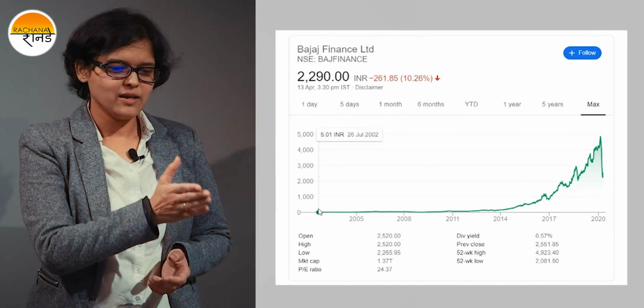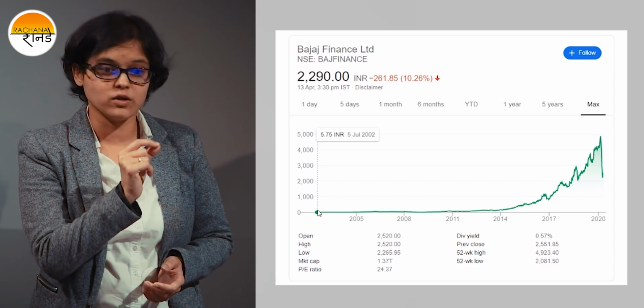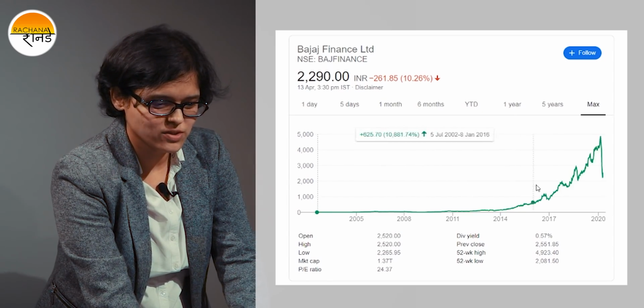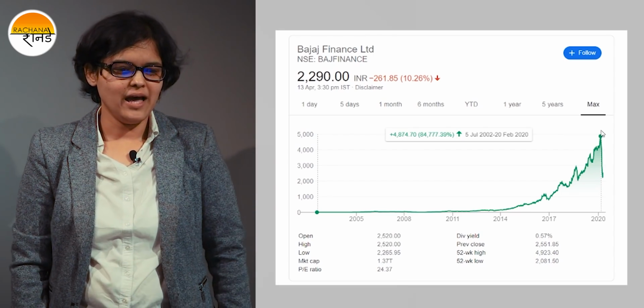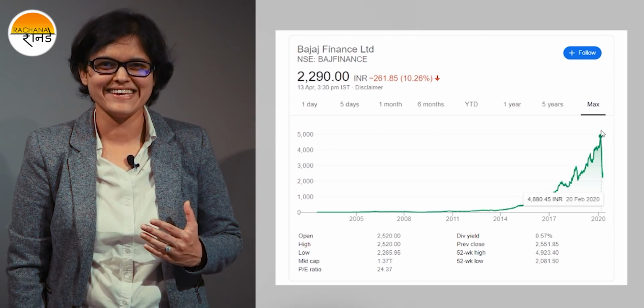Okay, let's come to an interesting fact about Bajaj. What is the biggest plus that Bajaj has? It's Pune based. Right? So the main company is based in Pune. And an amazing fact about the company is that if you had invested at 5.75 rupees in 2002, that was the base price in 2002, you would have earned a potential return of, you can check this out on the screen, almost 83,000%, and that's amazing. Maybe it just comes from the fact that it is from Pune, guys.